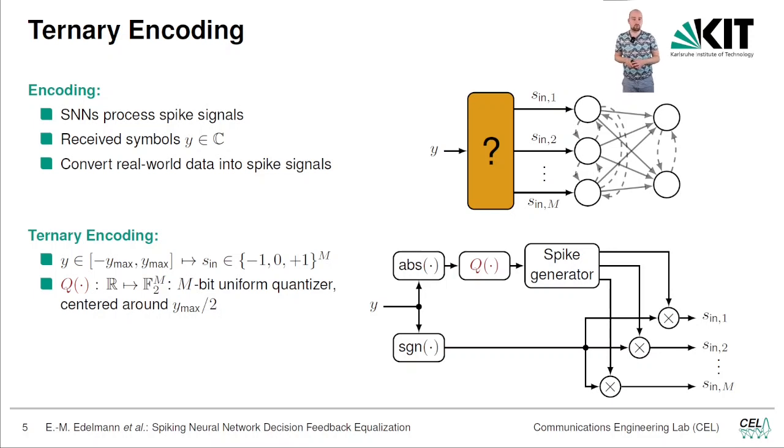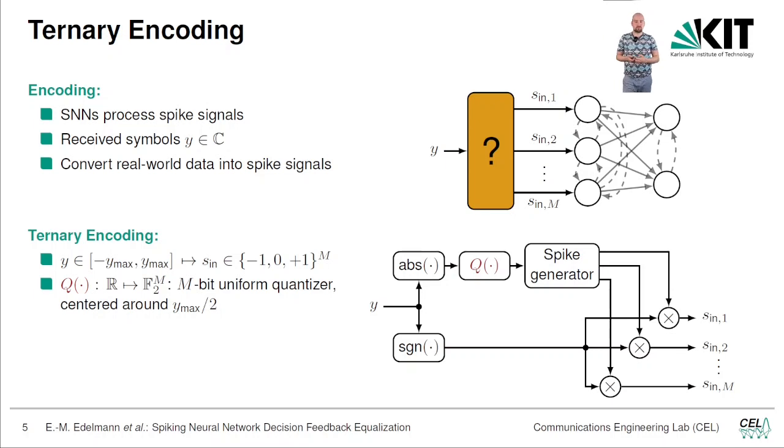So we assume that the value we want to encode, Y, is limited to minus Y max and plus Y max, so it's centered around 0, and then we want to encode into ternary spikes. So we have a -1, a 0 and a +1, so we can do nothing, or we can charge a neuron, or we can discharge a neuron with our spikes. And how do we do that?